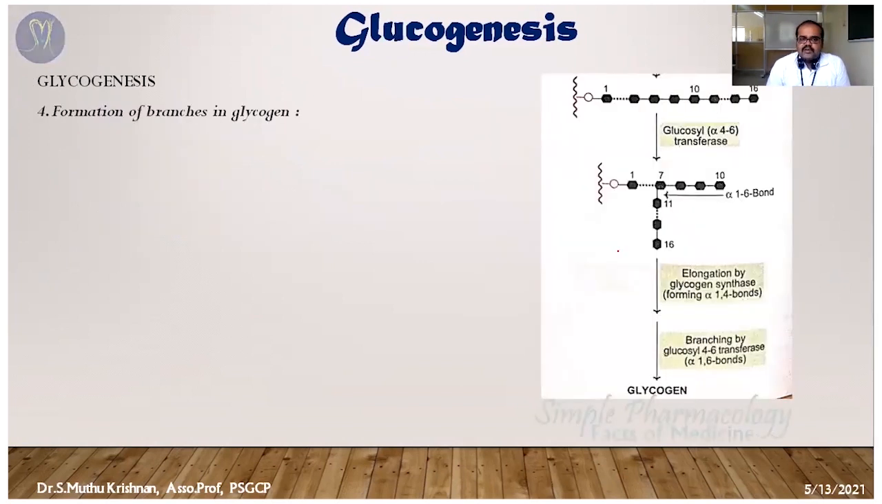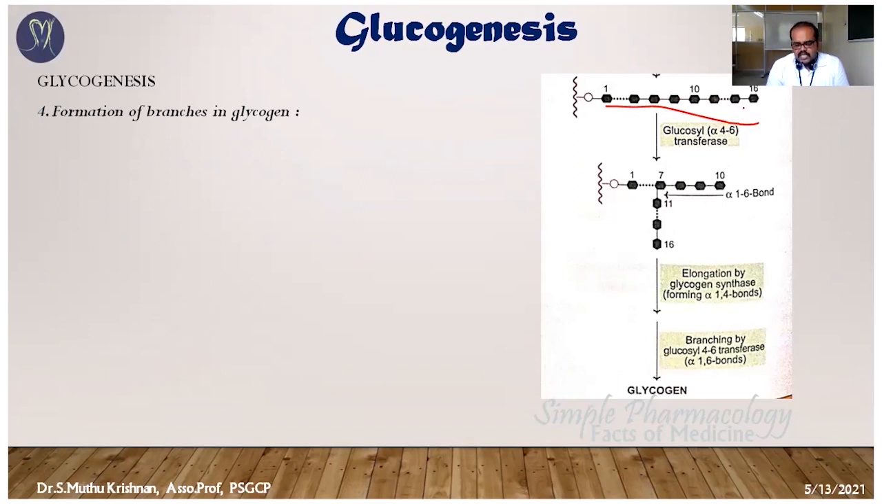The fourth step is the formation of branches. In the last step, the continuous chain elongation happens: the UDP glucose continuously donates the glucosyl moiety and attaches to the non-reducing end of the primer through 1,4 linkages, so the chain keeps elongating. It must then be converted into branches. Only then does the glycogen become a condensed form, the glucose condensing into glycogen.